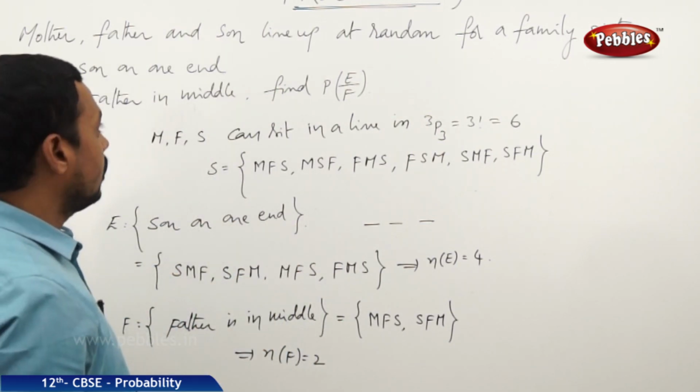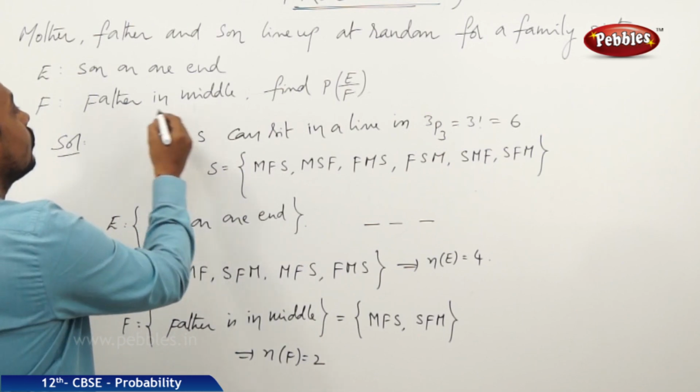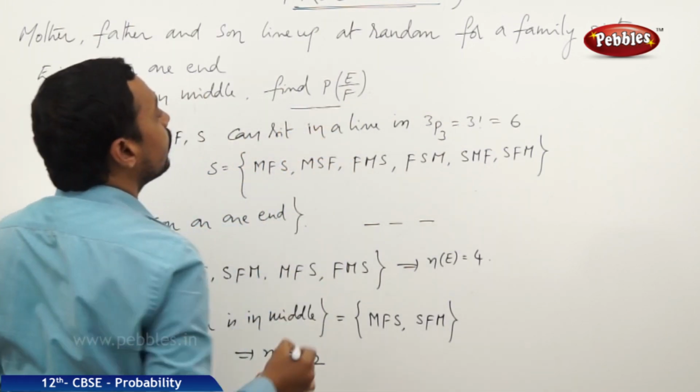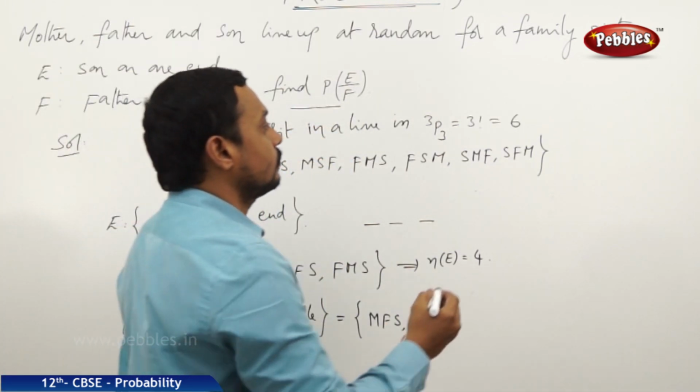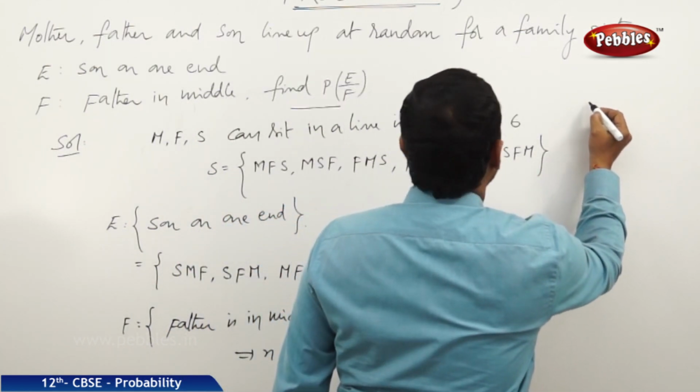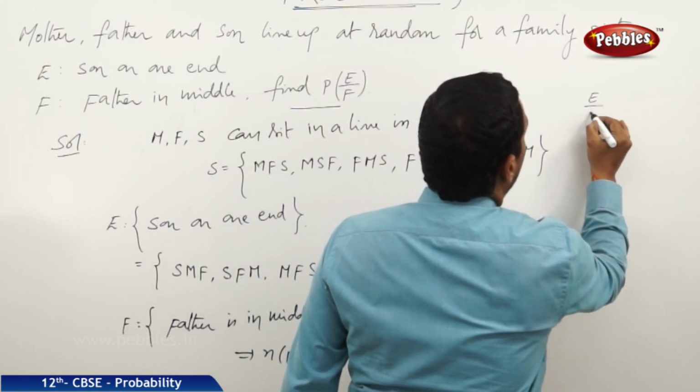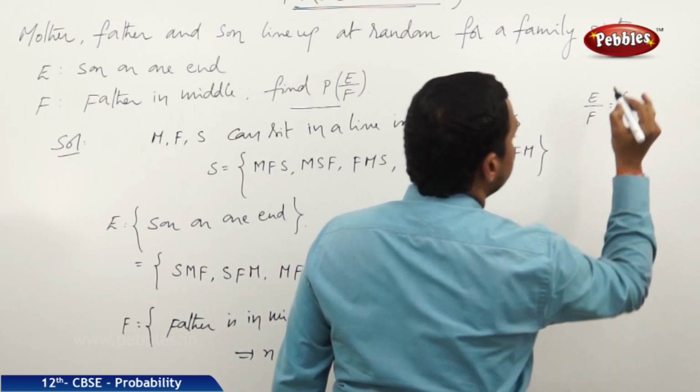Now, here the question is, find the probability of E by F. Let us define the event E by F. What is the event E by F?